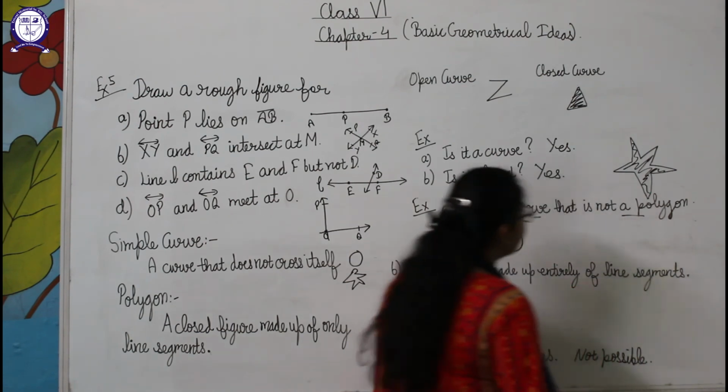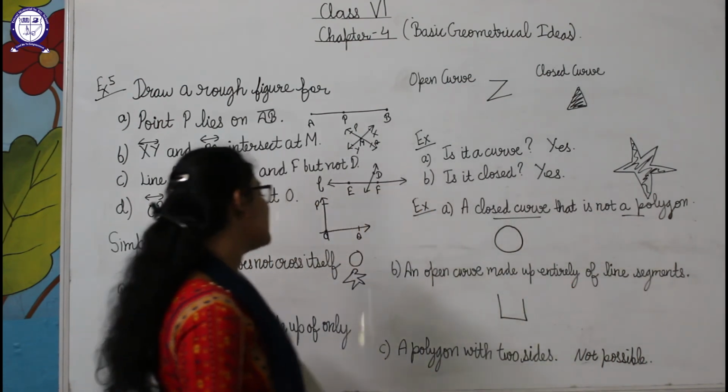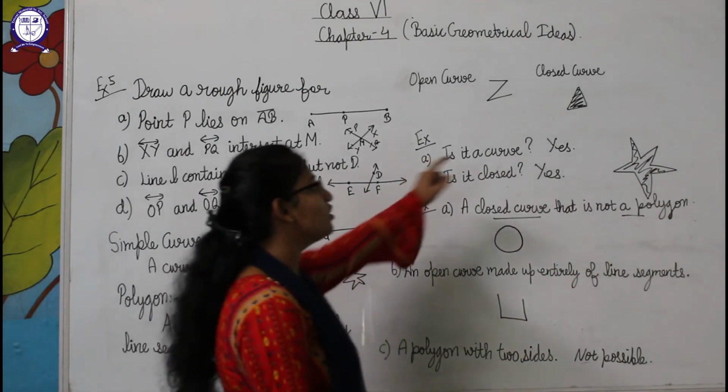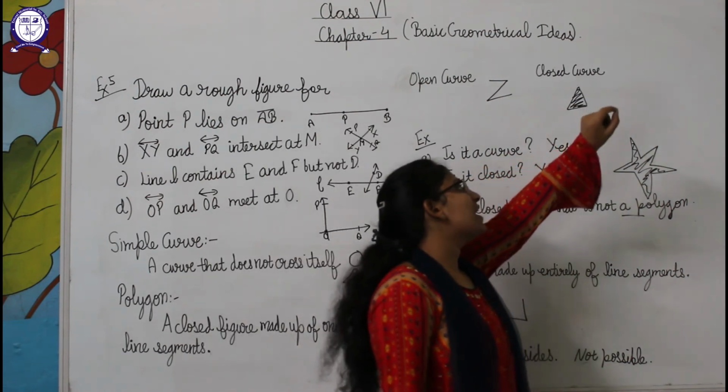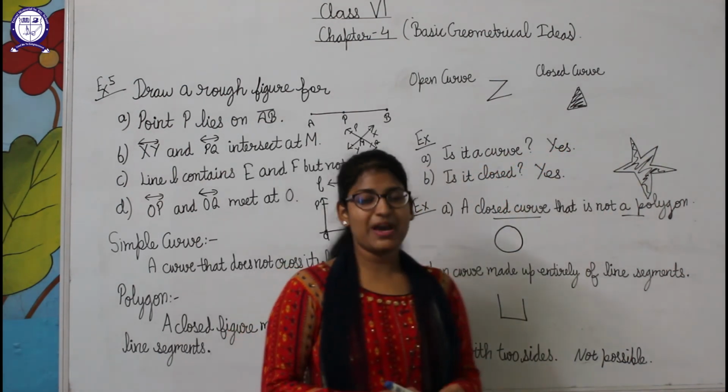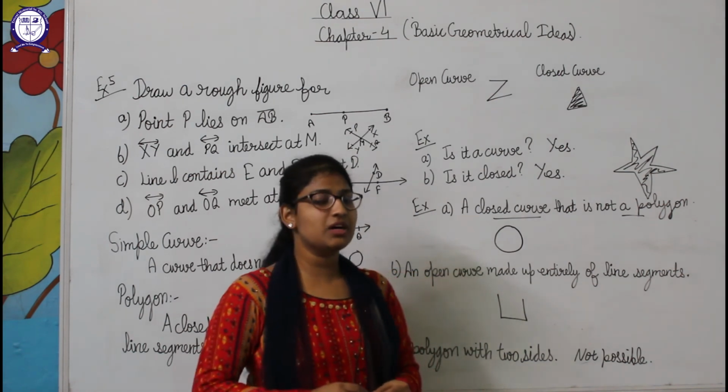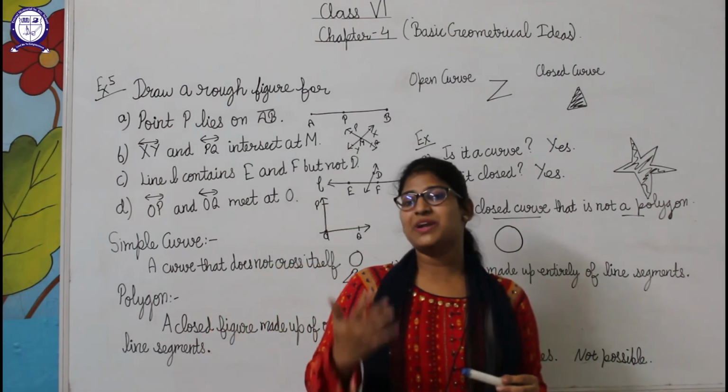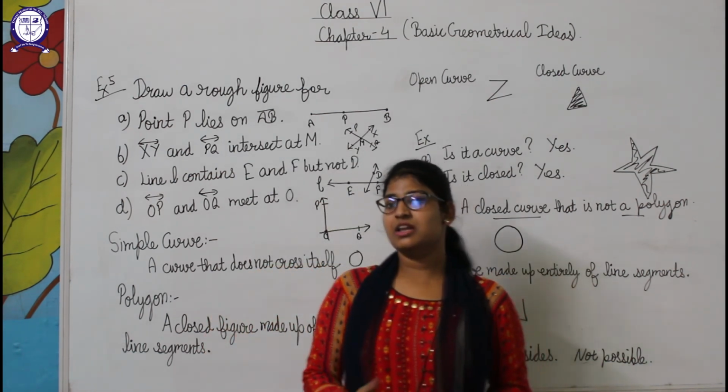So students, the polygon always starts with 3 sides. Okay, and what do we call this polygon? We call it a triangle. Then if we make it using 4 sides, it will be a quadrilateral, 5 sides a pentagon, 6 sides a hexagon, like this.